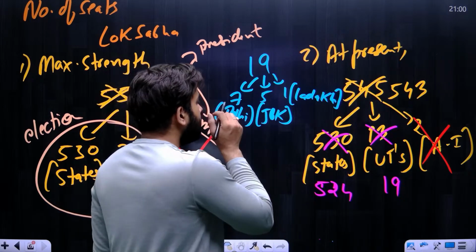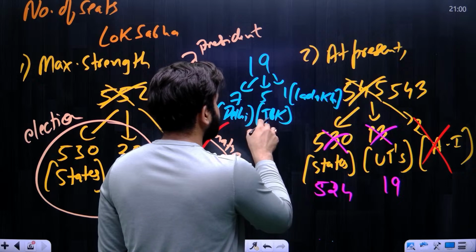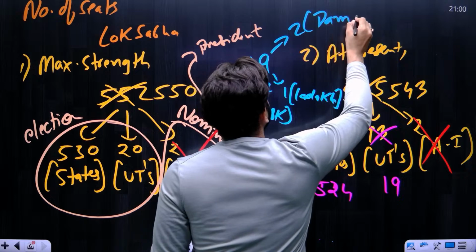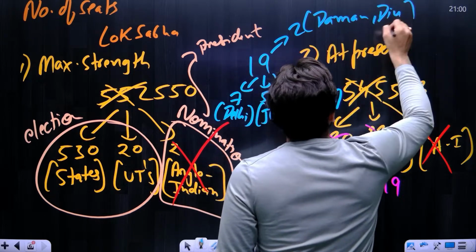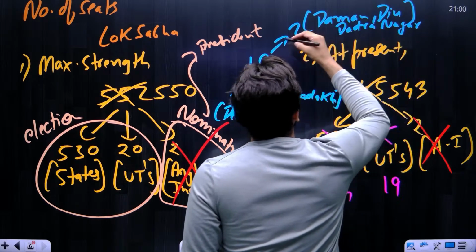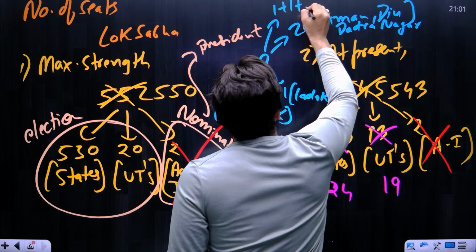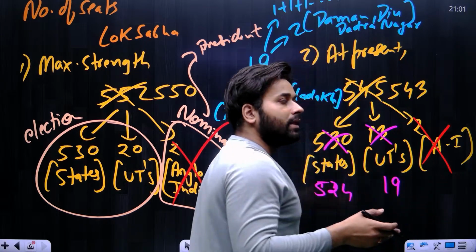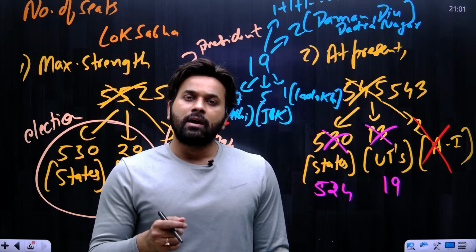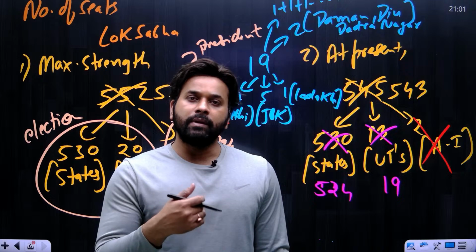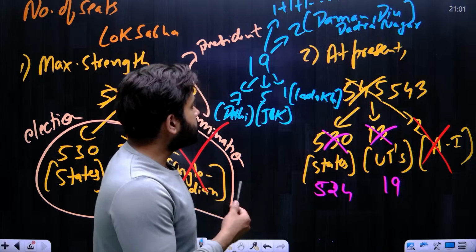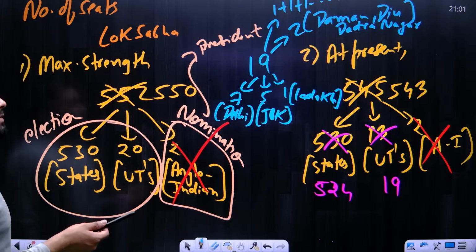Okay. So 7 seats for Delhi, 5 seats for Jammu and Kashmir, 1 seat for Ladakh, and then 2 seats for Daman, Diu and Dadra Nagar Haveli, because both have been united. Then you distribute 1 seat to all the remaining union territories, so it will be 19. Just remember, 7 seats for Delhi, 5 for Jammu and Kashmir, 1 for Ladakh, 2 for Daman, Diu and Dadra Nagar Haveli, and the remaining 1 seat should be given to each remaining union territory. So this is the present distribution of the number of seats in the Lok Sabha.